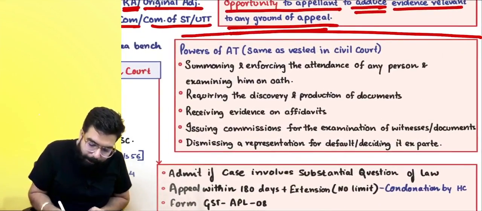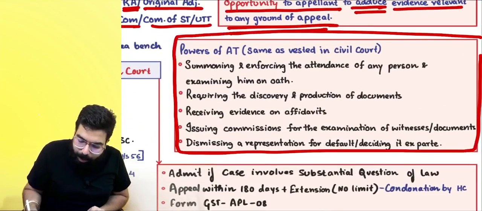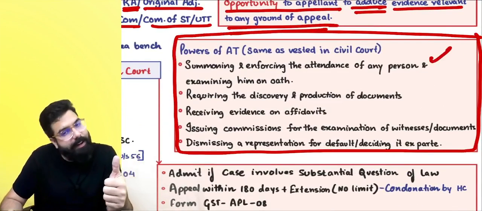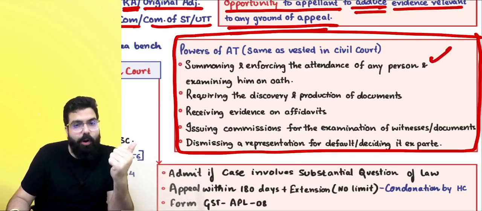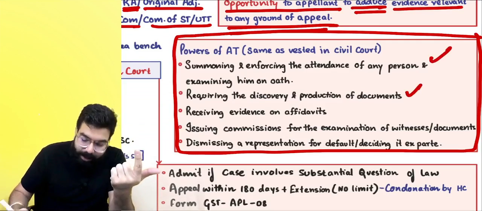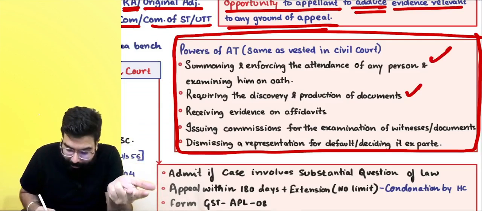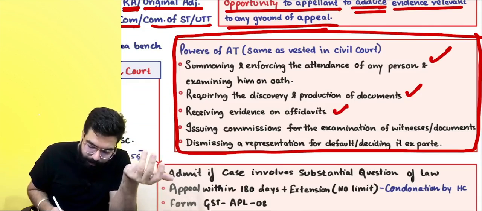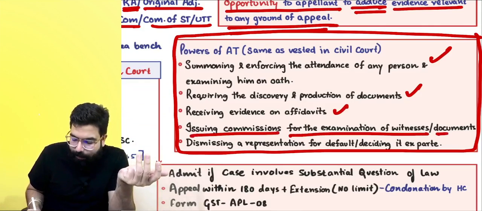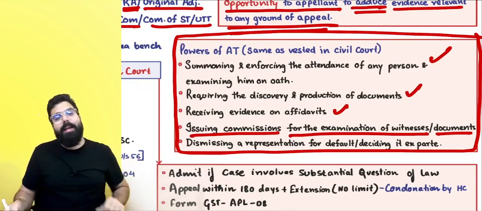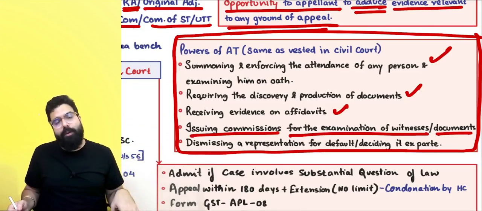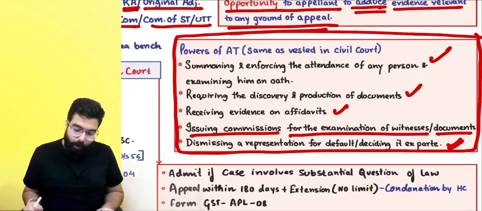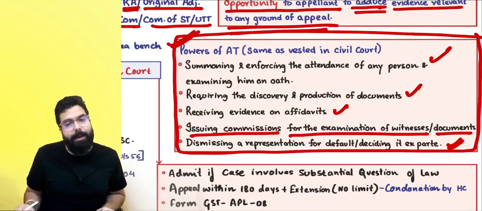Now, what are the powers of the appellate tribunal, sir? The various powers are these. They can summon and enforce the attendance of a person and examine him on oath. They can require the discovery and production of documents. They can receive evidences on affidavit. They can issue commissions, basically orders for the examination of witnesses or documents. They can dismiss a representation for default, or they can also take a decision ex parte. Okay, sir, these are the various powers of the appellate tribunal.